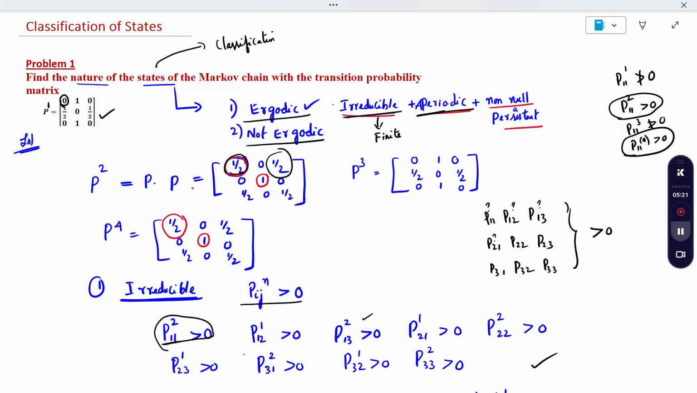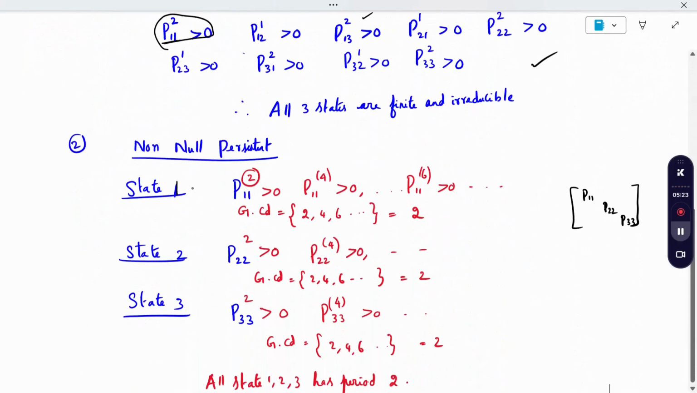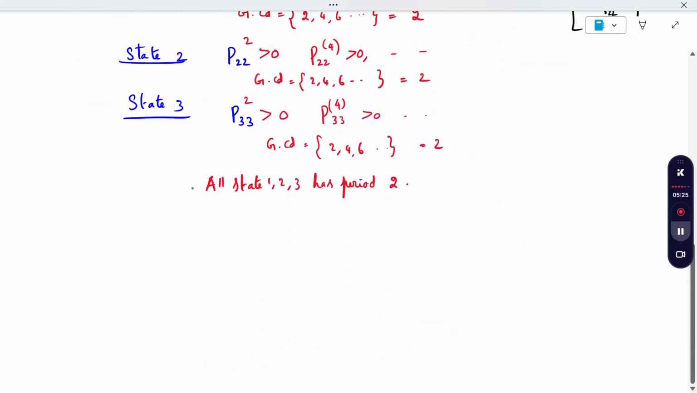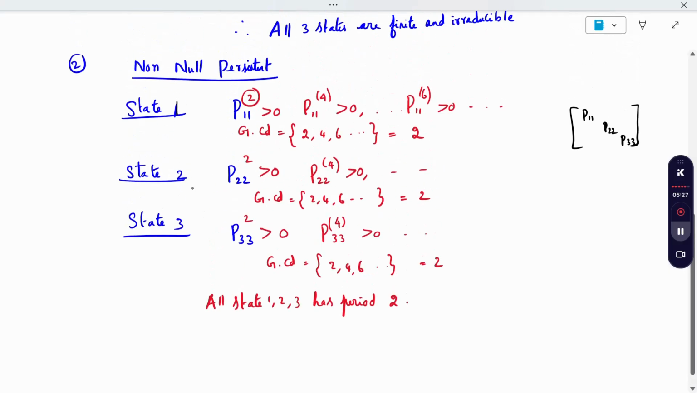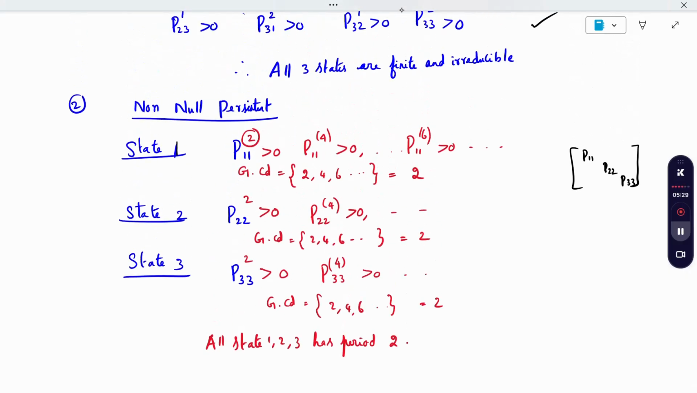Same way, 2 position and 3 position. So after calculating, I have to calculate the GCD. How to calculate the GCD, you check in my first video of this unit, where I've given all the definitions plus the formula. GCD is nothing but the particular M where Pij power M is greater than 0. When I am getting greater than 0, the corresponding power is called the GCD.